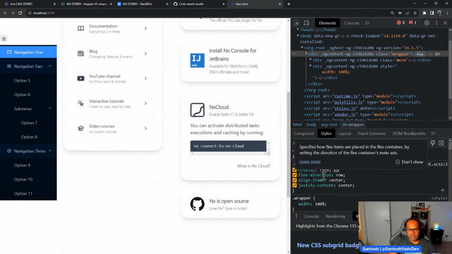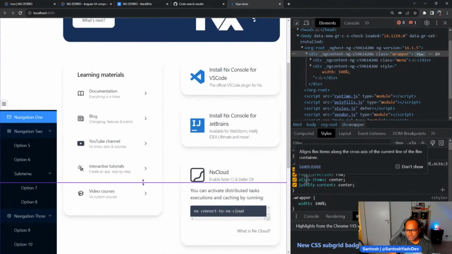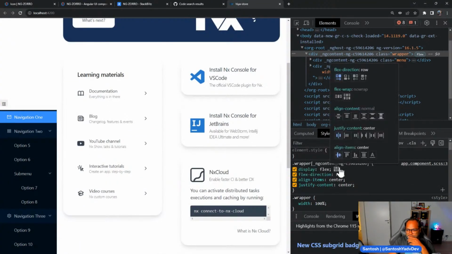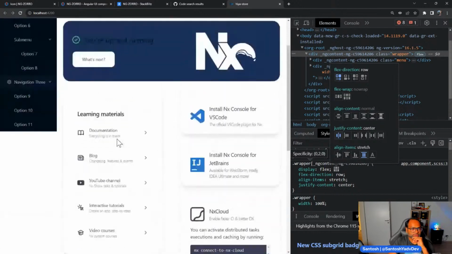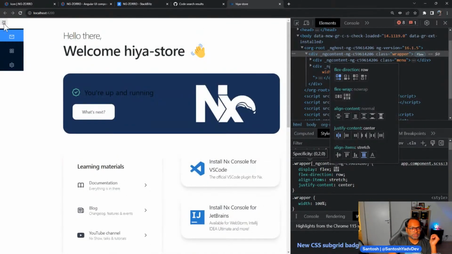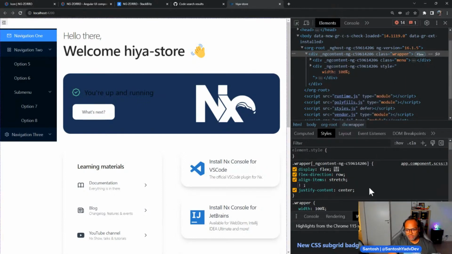So I can just keep everything the same. I don't have to do this. Align center. So I don't think so. This is center. Yeah, this is perfect. This is the first time I have actually created a menu and it works. And I did it all on stream. So I can actually tell everyone that I know CSS.